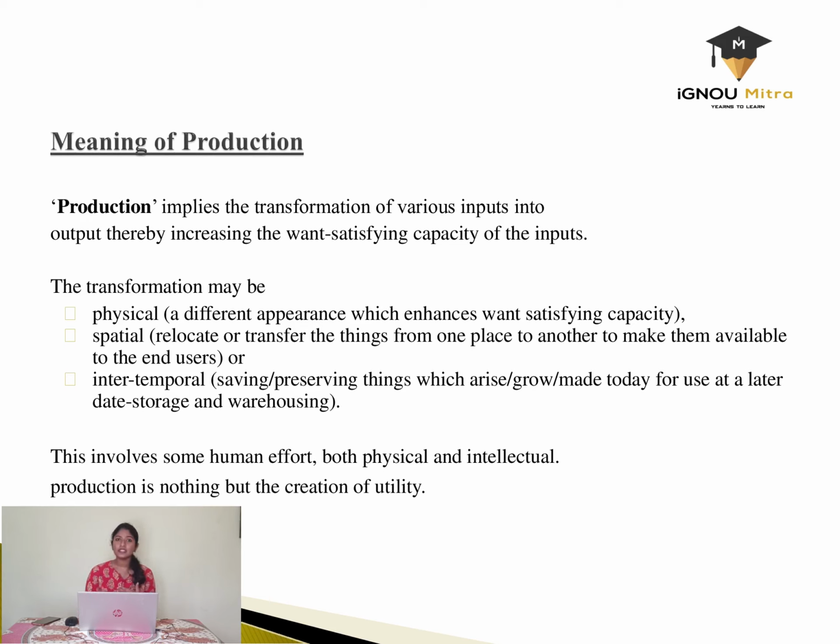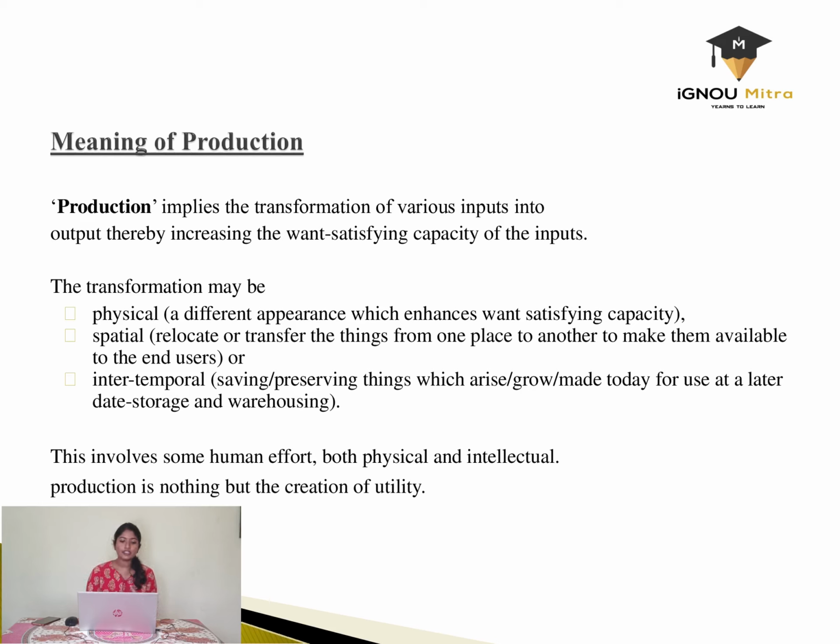The transformation can be of different forms, which include physical, spatial, or intertemporal. Physical transformation is a different appearance which enhances want satisfying capacity, as we have mentioned, cotton being transformed into a cotton sari.